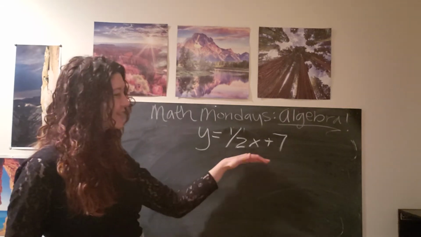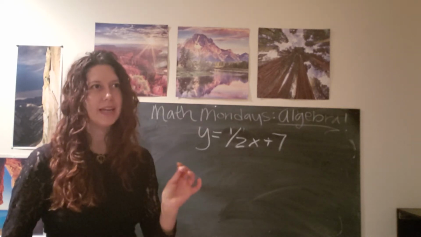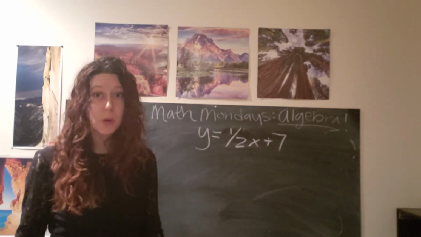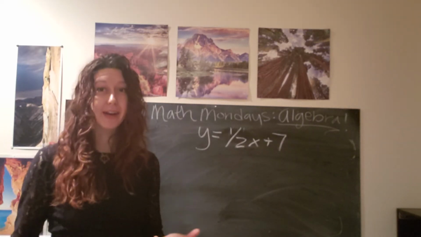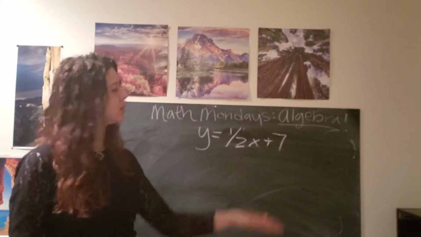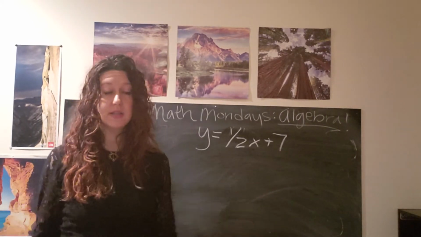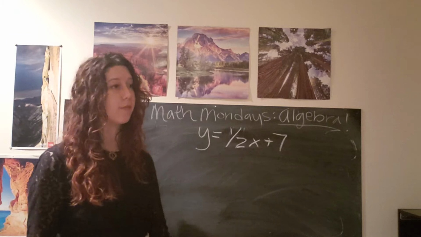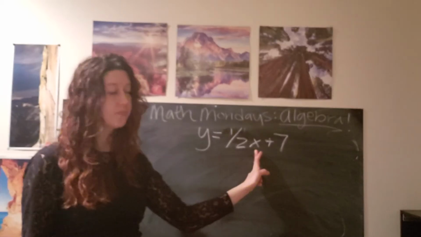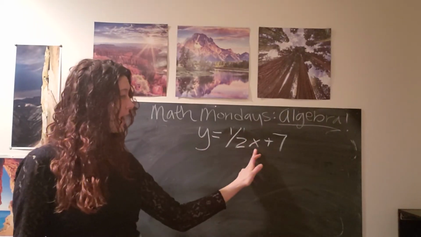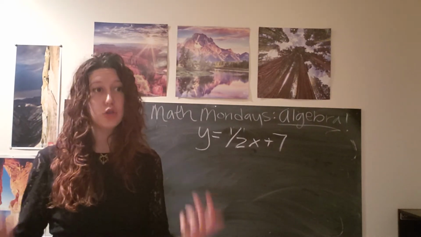So I found this equation as an example for us to talk about because I was thinking about age as something that we all experience, right? Our age changes. And that's true for every living thing on Earth. We all age, and so our age is not stagnant. 7 is a number. 7 is 7 all the time, forever and ever. That number doesn't change. But this letter, x on the right side of the equation and y on the left side, both of those variables can change.